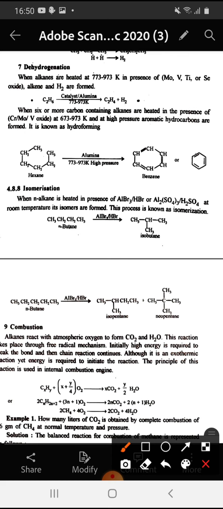When alkanes containing 6 or more carbons are heated in the presence of chromium, molybdenum or vanadium oxide at 673 to 973 Kelvin and at high pressure, cyclization takes place and aromatic hydrocarbons are formed. It is also known as hydroforming. So here we take the example of hexane. Hexane undergoes cyclization in the presence of alumina at 773 to 973 Kelvin at high pressure and forms benzene.